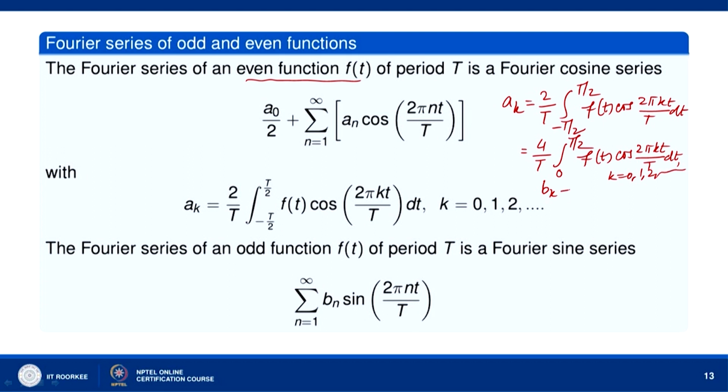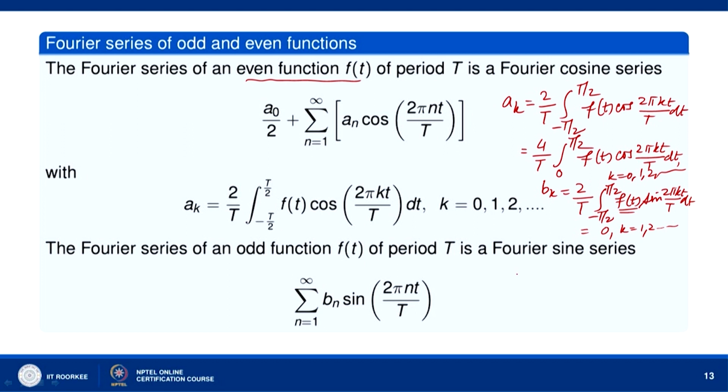Okay. And b_k will be 2/T times the integral from -T/2 to T/2 of f(t) sin(2πkt/T) dt. Okay. f is an even function, sin(2πkt/T) is an odd function. So, the integral from -T/2 to T/2 is 0, this is 0 for all k. Okay.